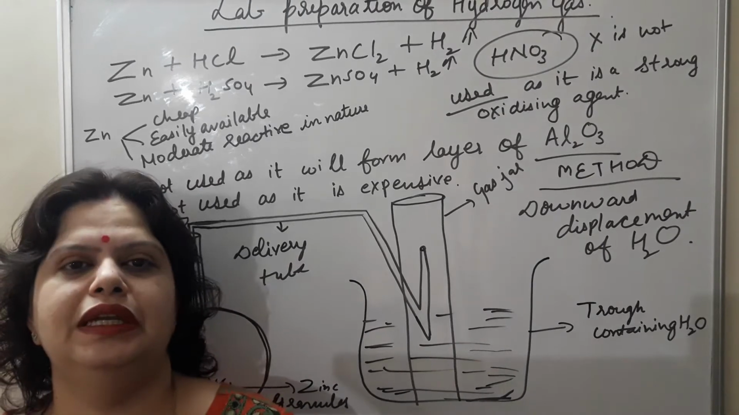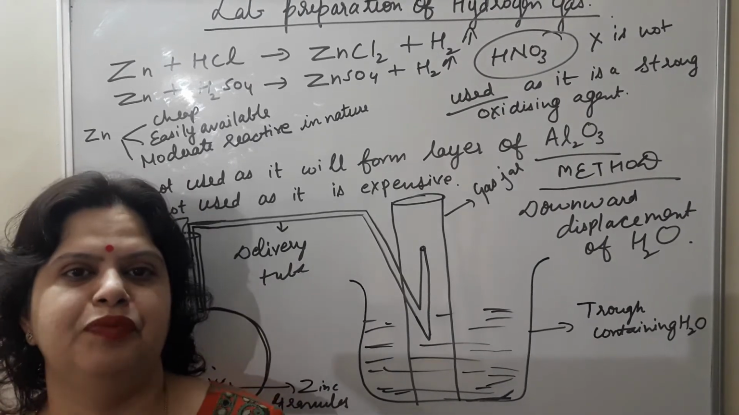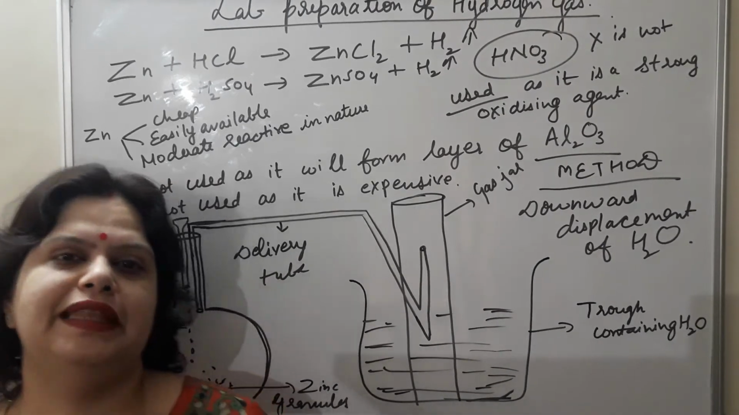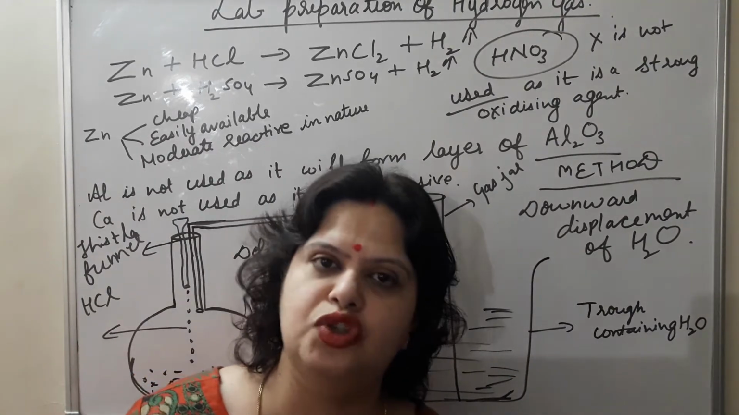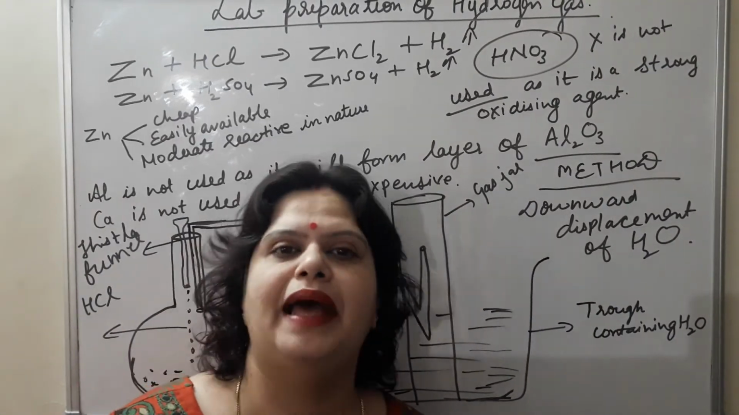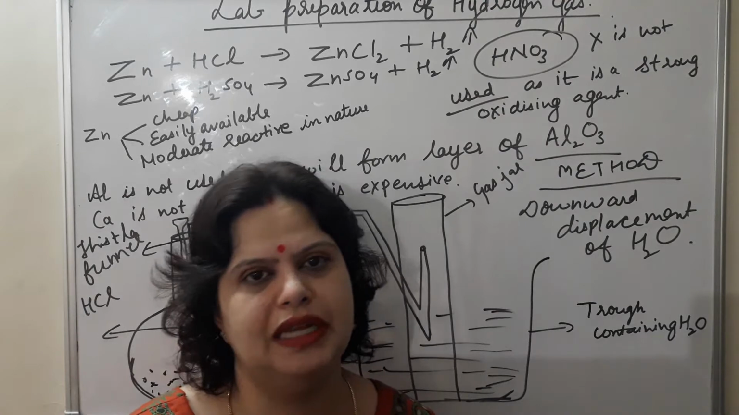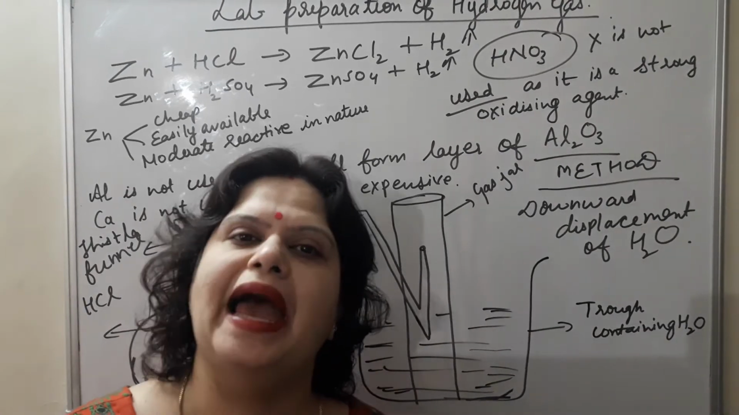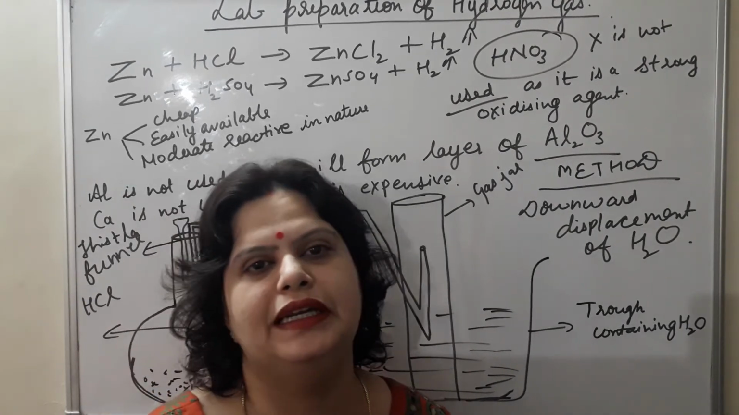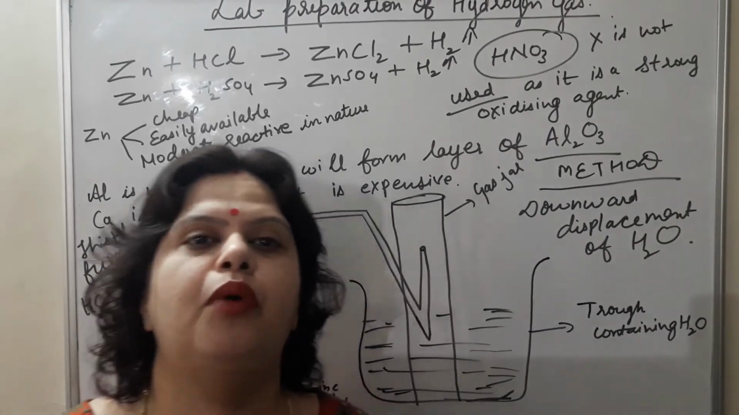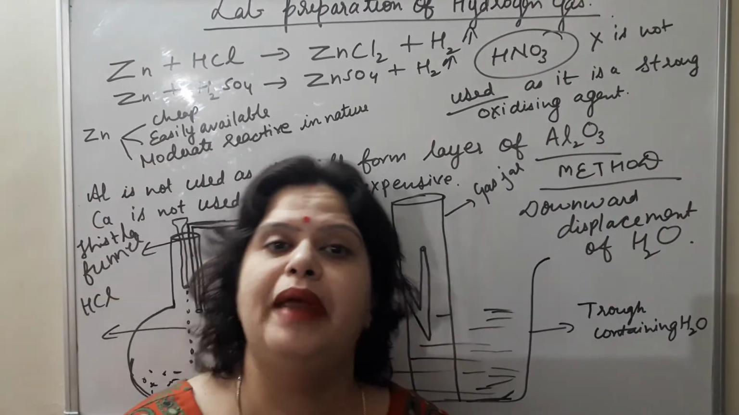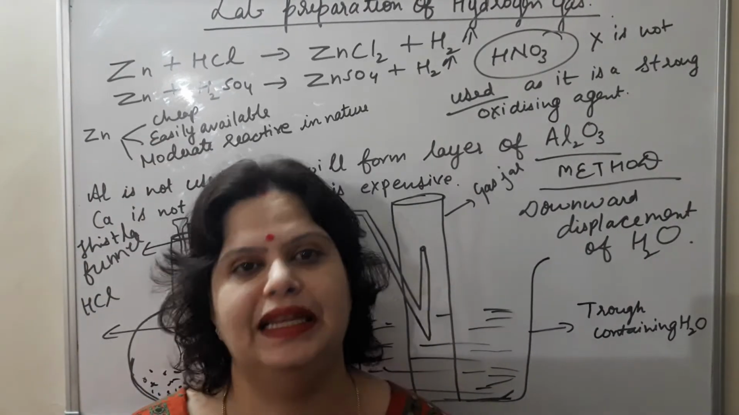Occurrence of hydrogen in free state and combined state, comparison of hydrogen with alkali metals and halogens, and the general method for the preparation of hydrogen gas by using highly reactive metal with cold water, moderately reactive metal with boiling water or steam, or metal with acid and metal with alkalis.